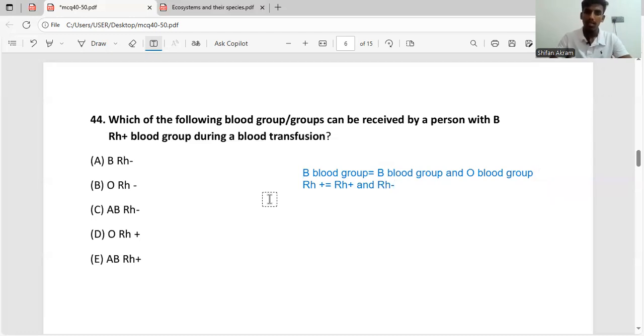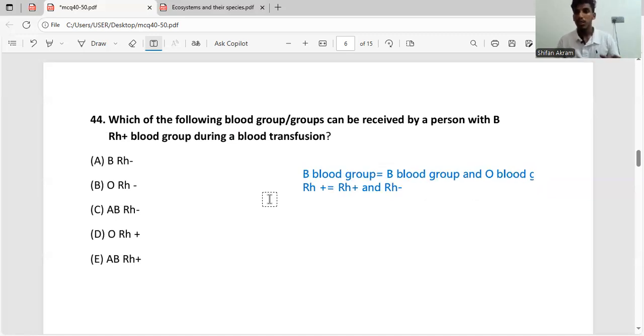If we take an Rh positive person, they have the protein on their surface. So if they receive blood from another Rh positive person, these proteins are identified as self, so there is no issue in that. And again, Rh negative individuals don't have that protein on their surface. If it is given to an Rh positive person, there is no effect.